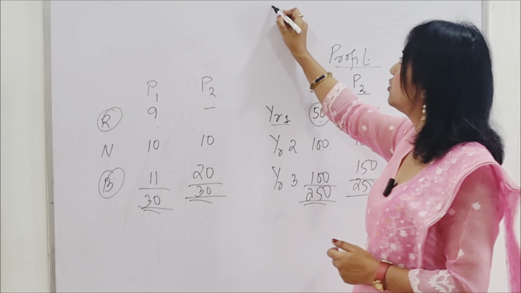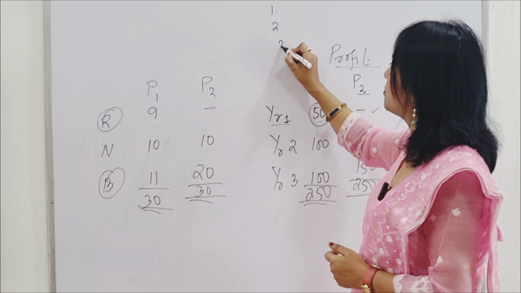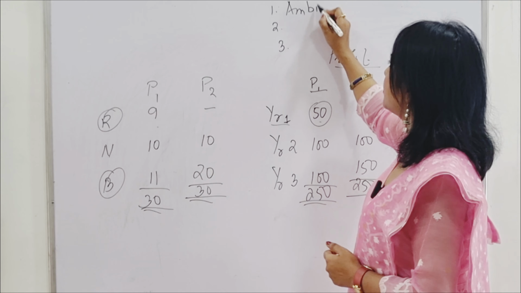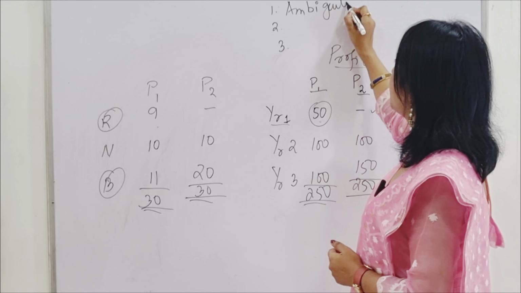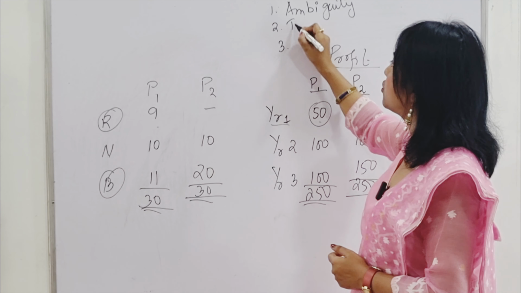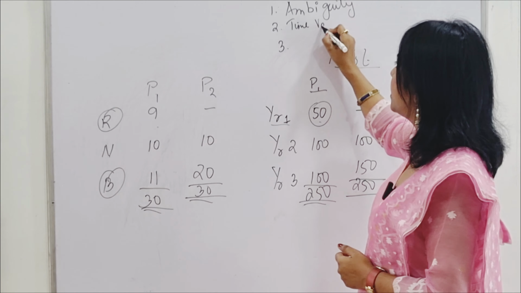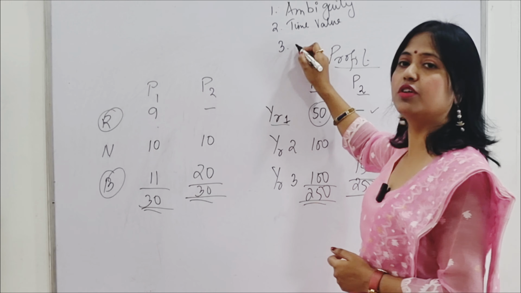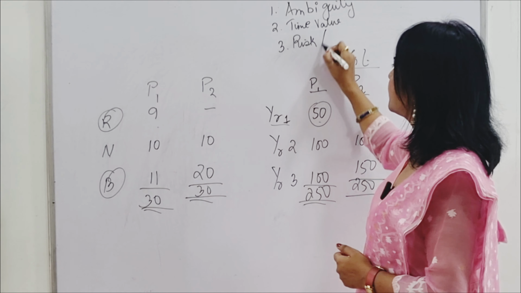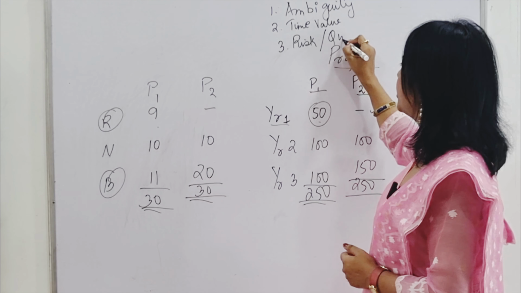So I said there are three limitations of profit maximization. Number one is that this suffers from the problem of ambiguity. This suffers from the problem that it does not take into account the time value of money, and it does not take into account the last thing, that is the risk preference, or you can say the certainty of earning or quality of earning.